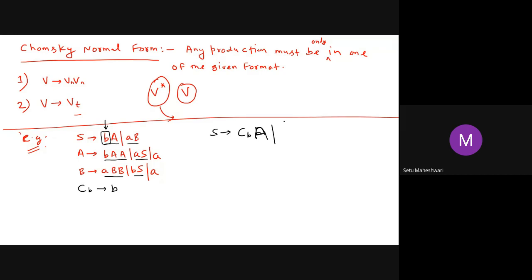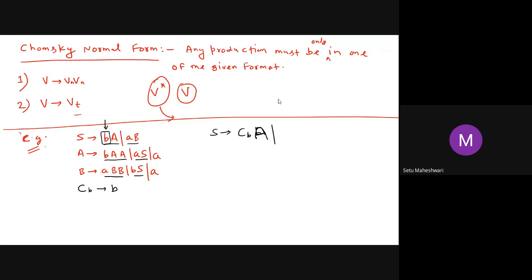Similarly, we can do it. Okay, now start doing it. Try to convert this whole grammar into the form of CNF. Obviously, one terminal can be produced from one non-terminal. You should also be clear that a non-terminal is not restricted to produce only one terminal. A non-terminal is free to produce any number of terminals and non-terminals as well.